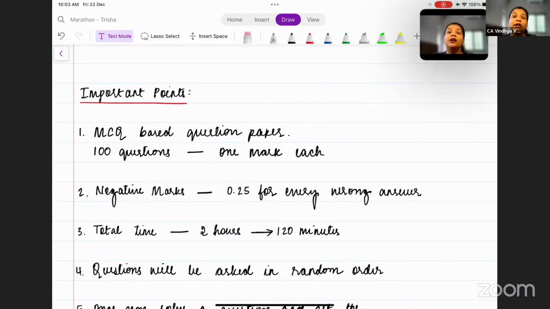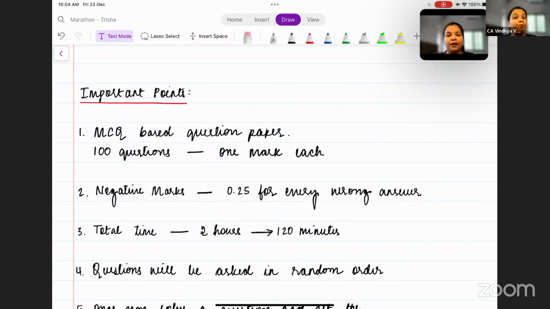Okay. Then the next very important part is that the questions are going to be in a random order. It is not going to be business mathematics 40 questions, logical reasoning 20 questions, followed by business statistics 40 questions. No, it is going to be in a random order, which means the first question could be of statistics, mathematics, or logical reasoning. Unlike the mock test papers released by the institute, here you do not have it in order. You need to be prepared for it.